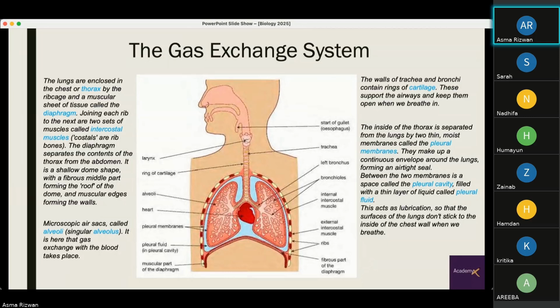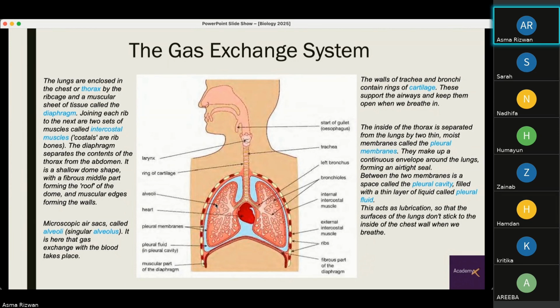Now, this pleural fluid acts as lubrication so that the surfaces of the lungs don't stick to the inside of the chest wall when we breathe. So this allows reduced friction and easy gliding of all these structures inside the pleural cavity to make breathing easier for us. Now you can see the trachea and the rings of cartilage, they go down to the bronchi. These are the two bronchi. Then we have the bronchioles. So the bronchi divide into bronchioles, and at the end of the bronchioles, you can see alveoli.